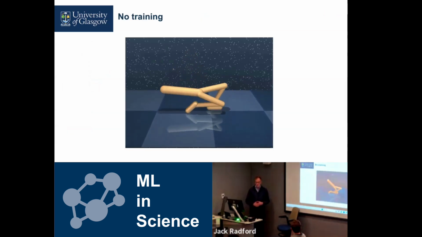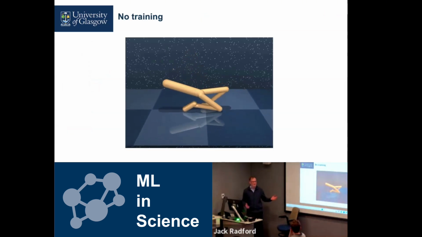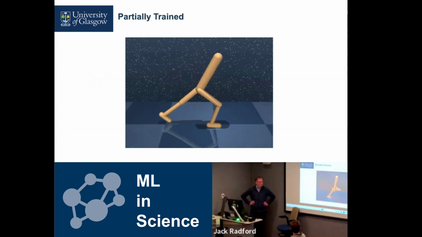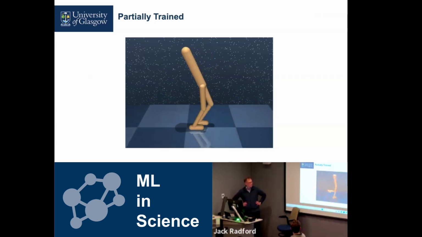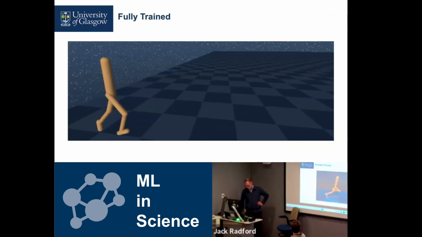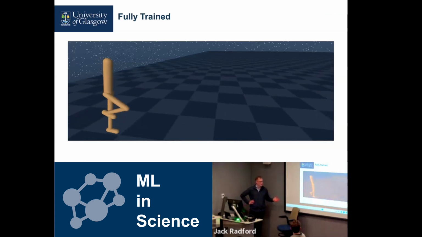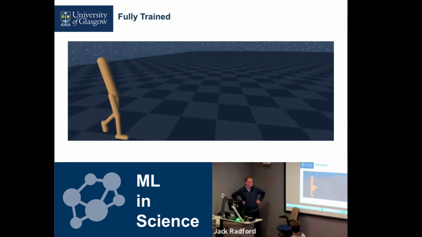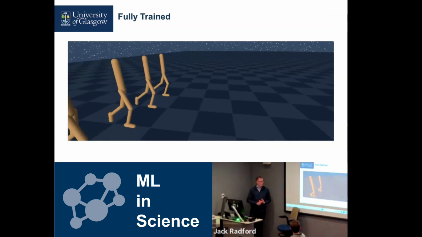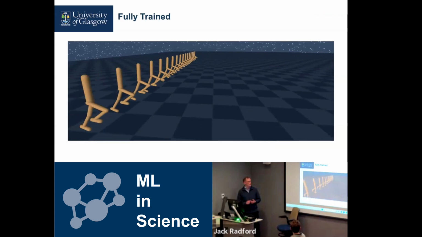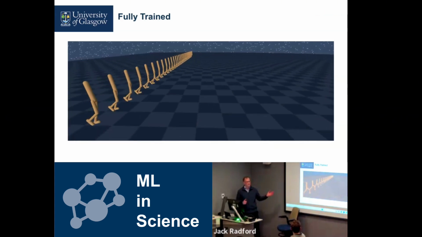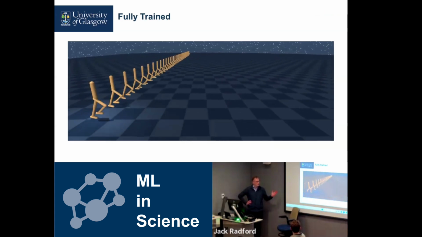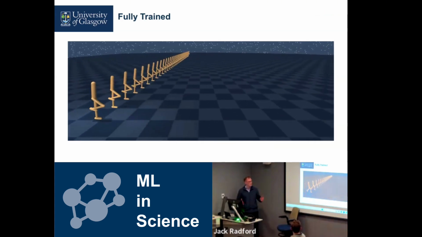And initially, without any training, it doesn't do much. It just falls on the floor. With some training, it can learn to walk forward, still stumbling over a lot. And with lots of training, it can eventually learn to stand up, walk forwards, and it maximizes this total reward for doing these two things. Now, these systems, during deployment, are deterministic. So if you start in the same initial position, you will always do the same thing. So I've got about 40 robots here, all with the same initial position, all doing the exact same thing in this simulated world.